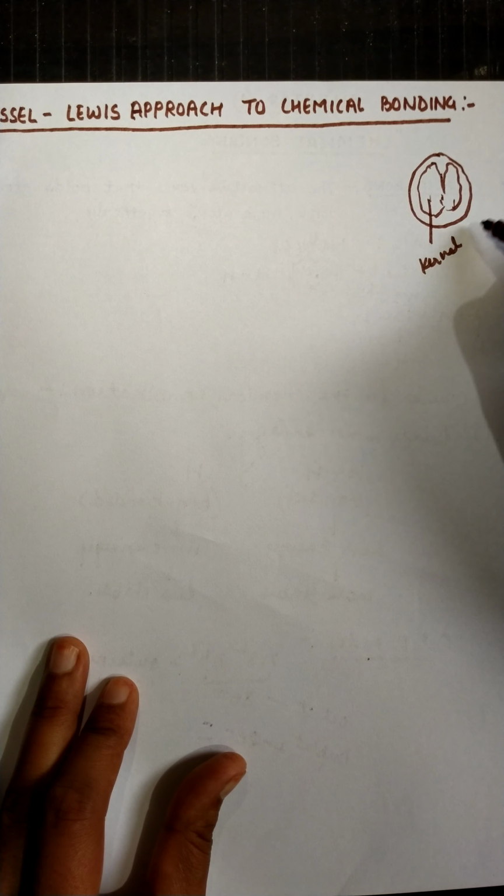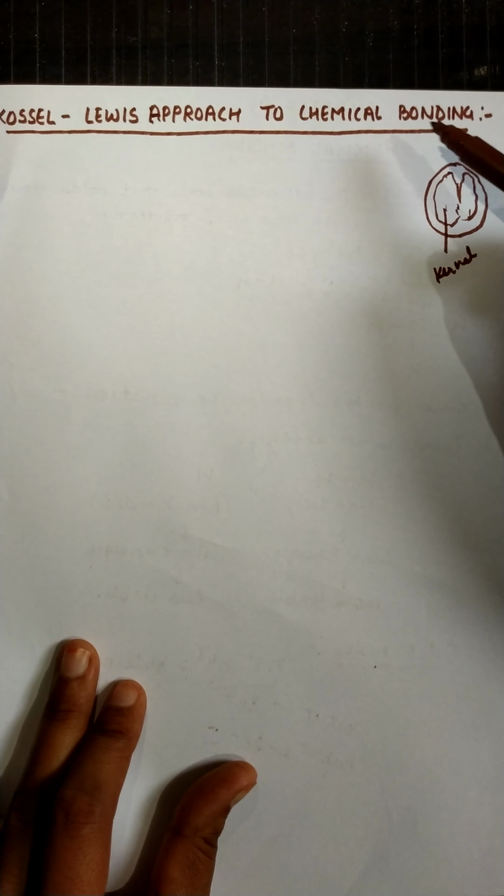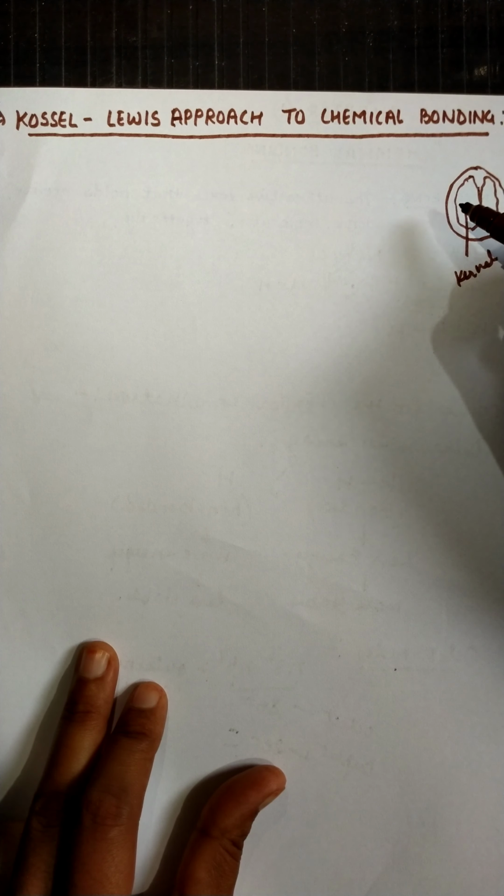Only the harder part is affected by all the external conditions like weather changes, temperature, rainfall, everything. So the inner kernel is protected by the outermost tough covering. They represented the atom of an element just like the walnut.